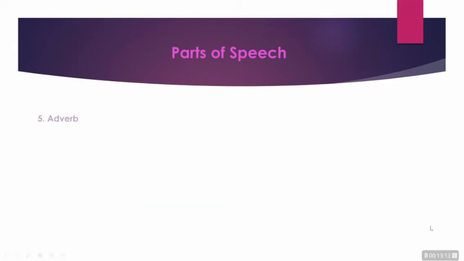We will move on to the adverb. As the name denotes, it supports the verb. Or we can say, it is a word used to add something to the meaning of a verb. See, we have learned something similar a few moments back, right? What was it? Yes, adjective. It was an add-on to the noun, whereas adverb is connected with the verb in a sentence.